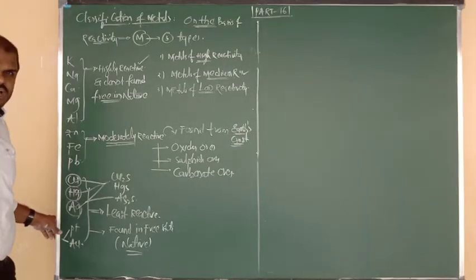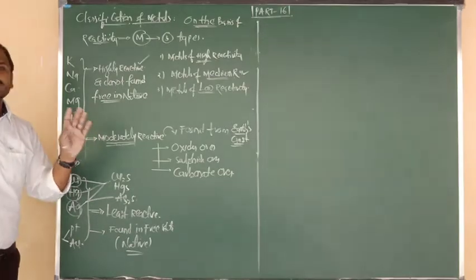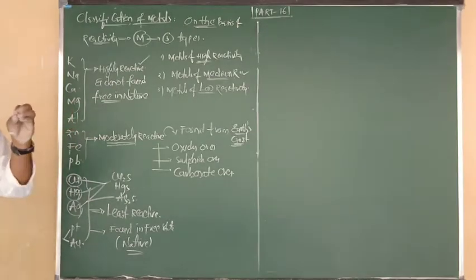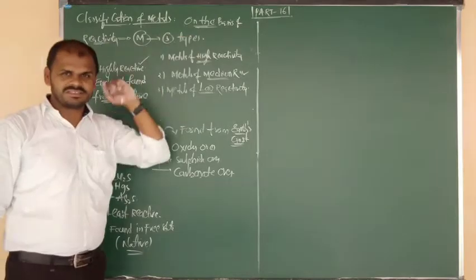They are very less reactive and do not show any reaction, meaning they are found in their free state, in their original native state. Okay now, I hope you understand the three types of metals on the basis of the reactivity concept.